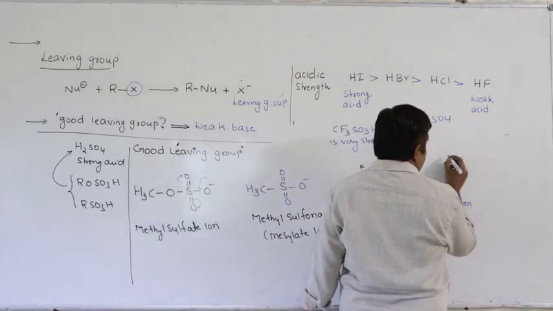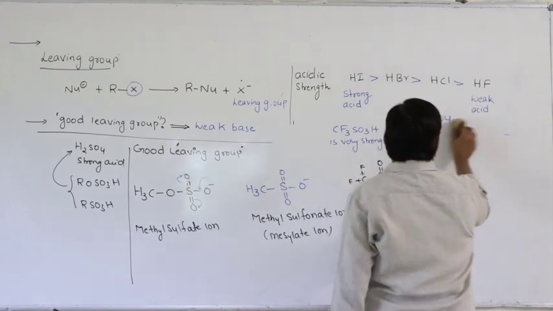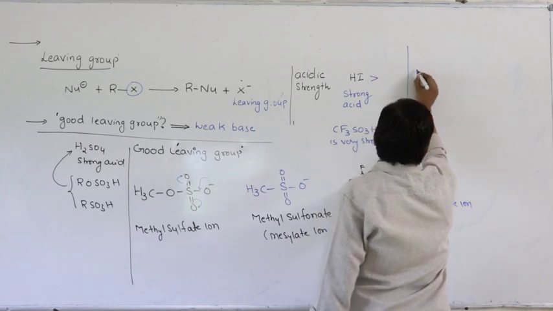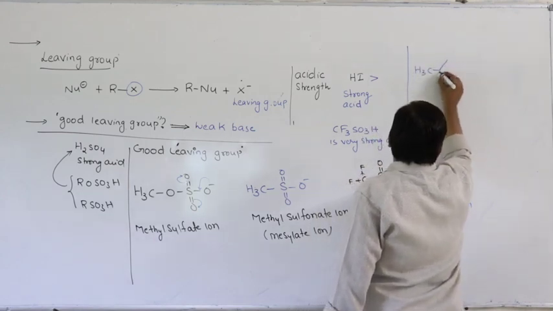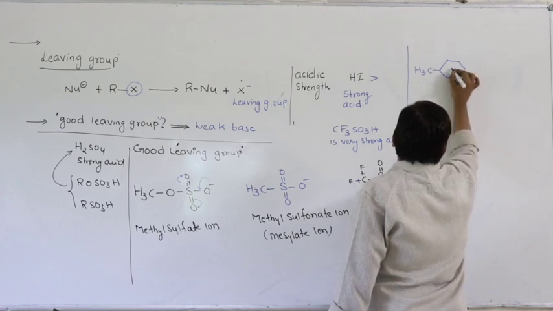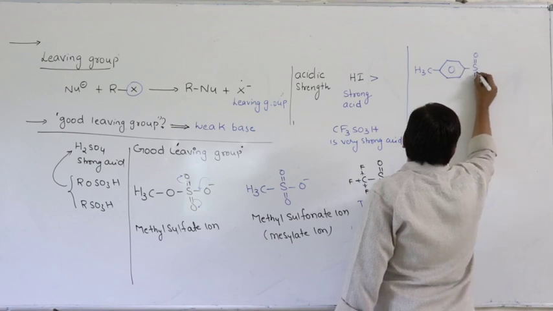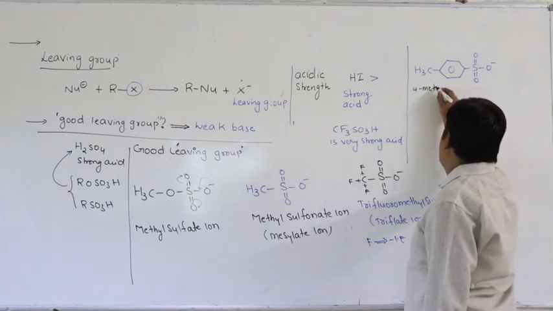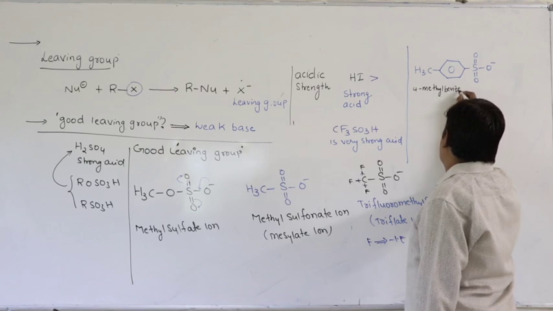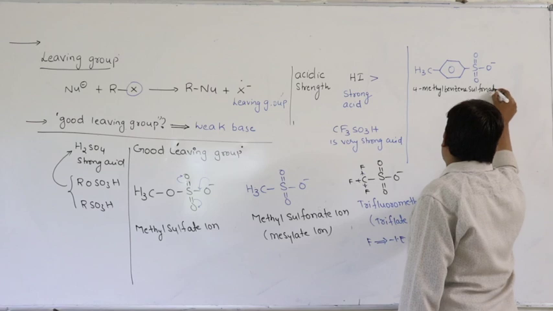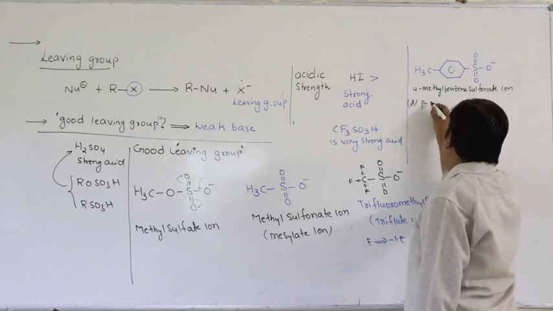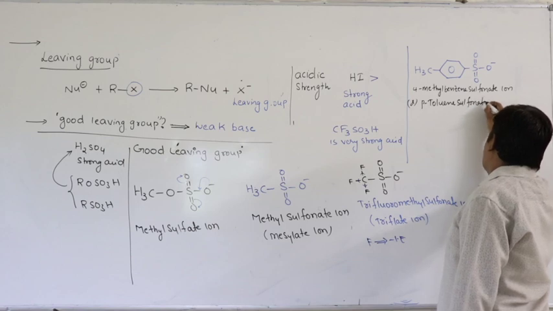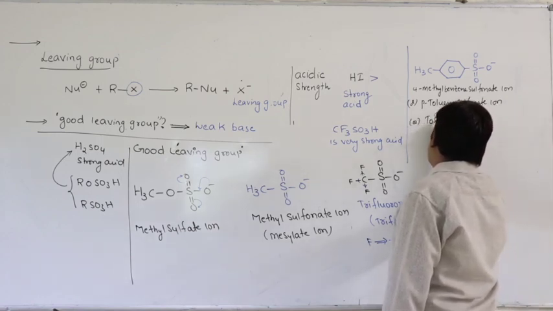One more important one we have is this. So this is 4-methylbenzene sulfonate ion, or para-toluene sulfonate ion, or simply tosylate ion.